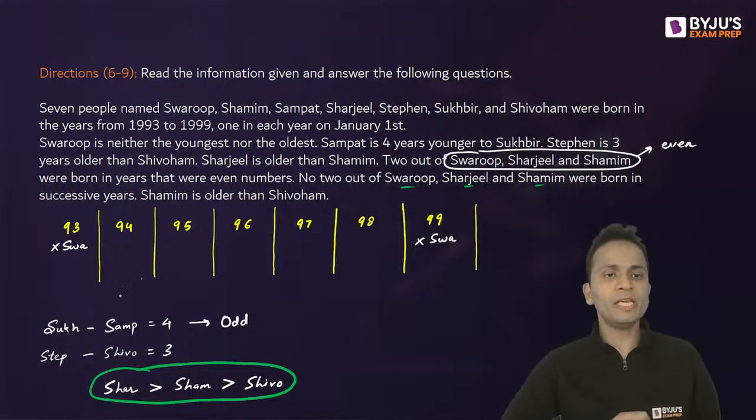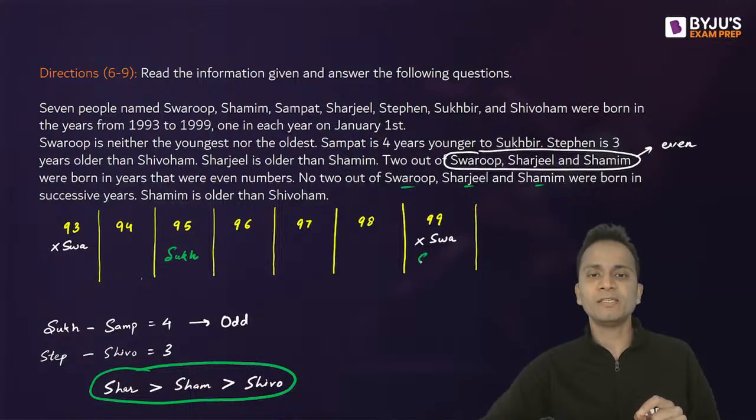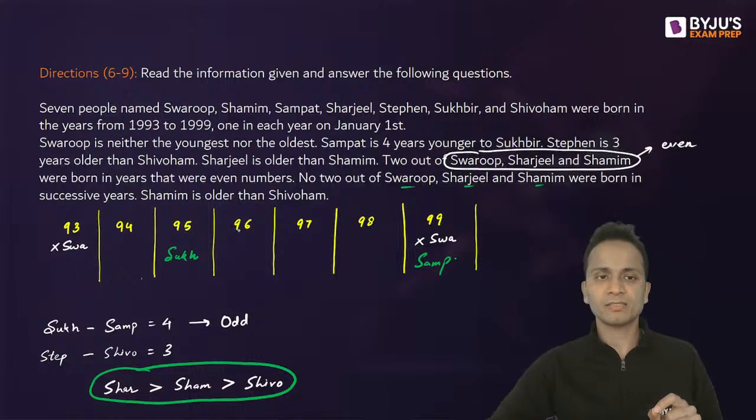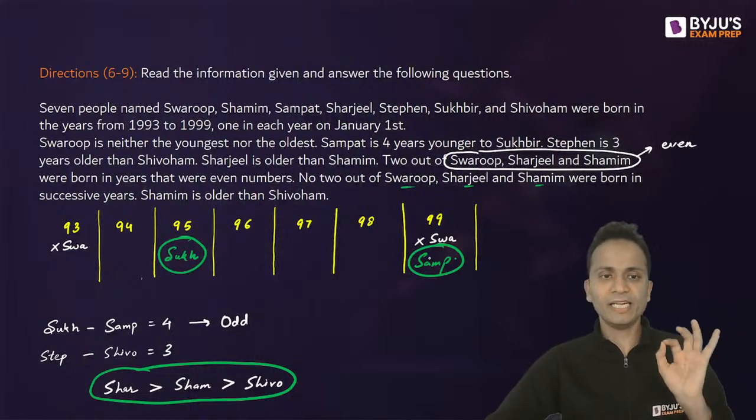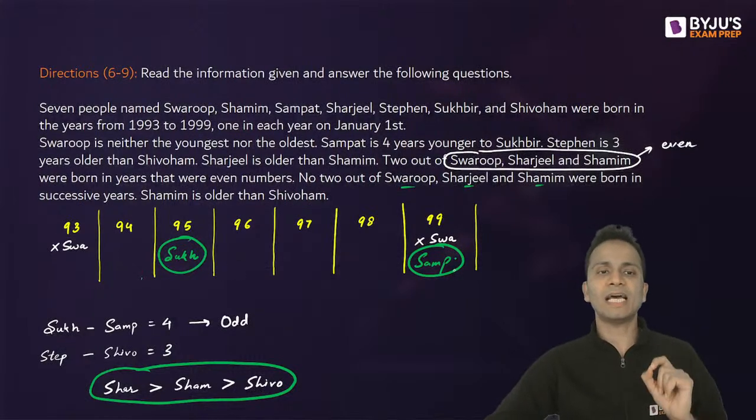Okay, so Sukhbir will be 95. 1, 2, 3, 4, 99, who will it be? It will be Sampat, right? So now there is no problem, this is fixed, right? So Sukhbir 95, Sampat 99.